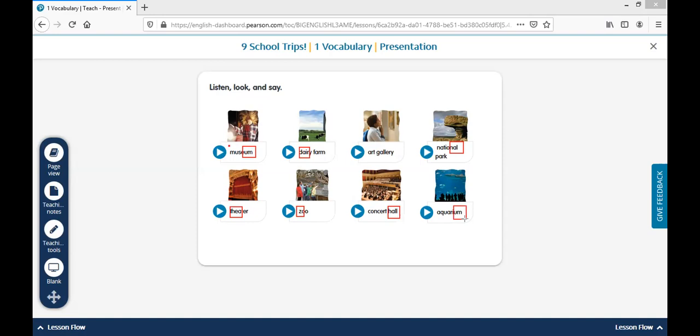All right, let's look at some other exercises to keep practicing with this very fun vocabulary related to school trips.